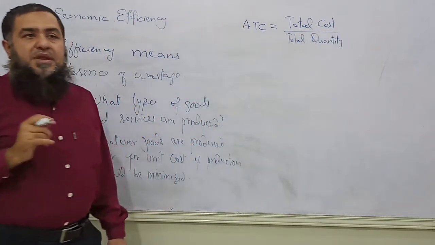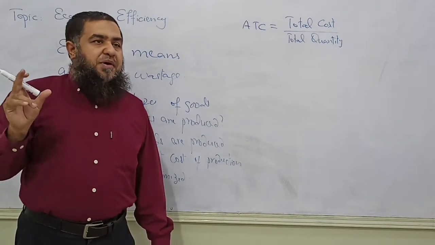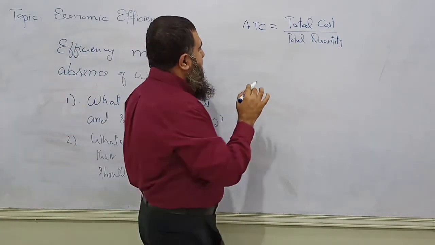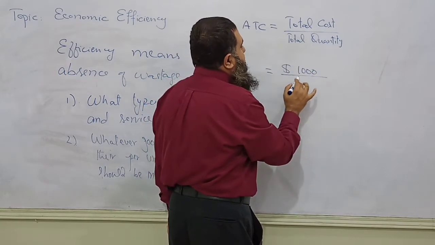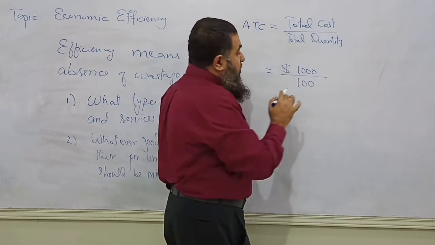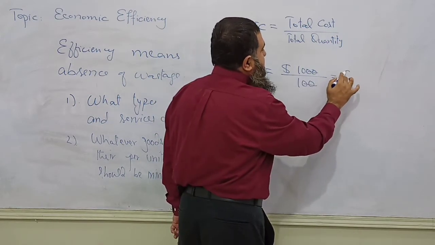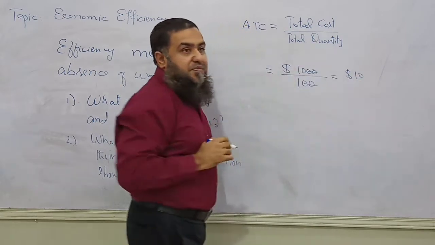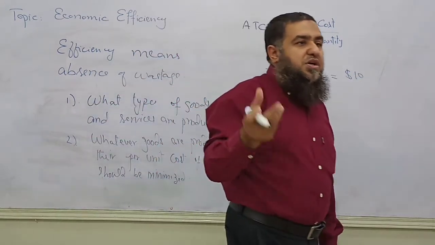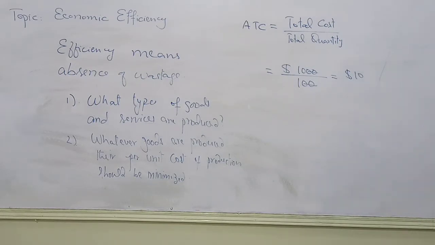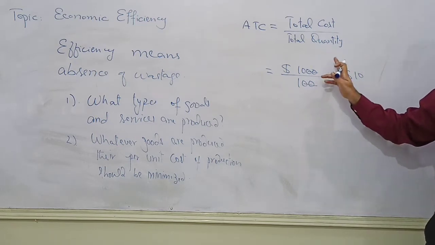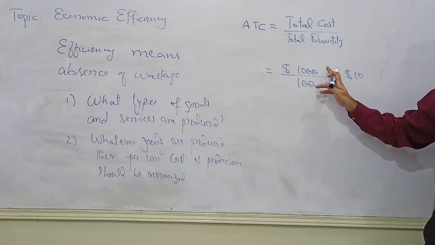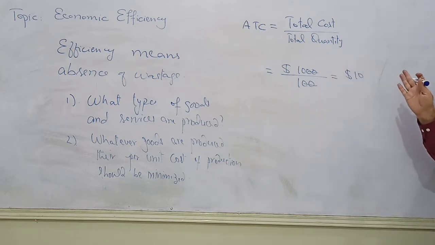For example, a firm is producing 100 footballs or any commodity and its cost of production is $1,000. How much output is it producing? 100. What is the per unit cost of these 100 footballs? That is $10. Per football cost or per unit cost will be $10. So when a firm is producing a total quantity of 100 and the total cost of these 100 units is $1,000, the per unit cost is $10.